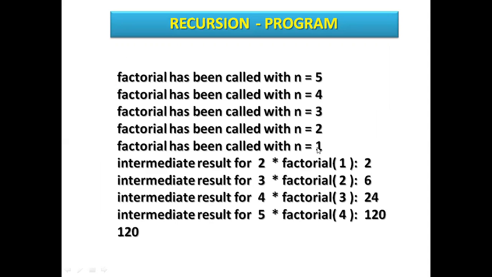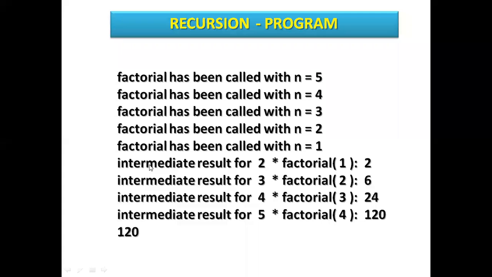So 5, 4, then it will be multiplied by this, then this will be multiplied by this, and this will be multiplied, and it becomes this. See these steps, how the factorial comes, it will display 120.